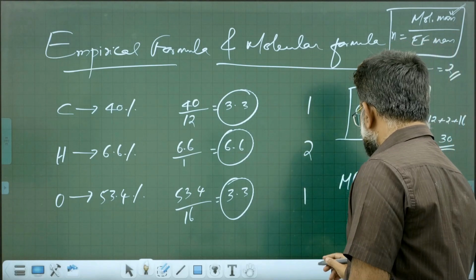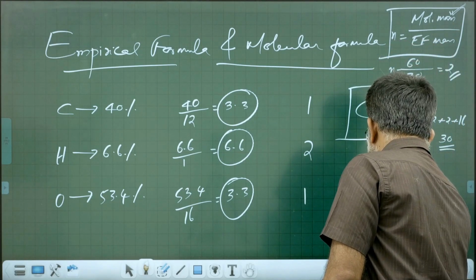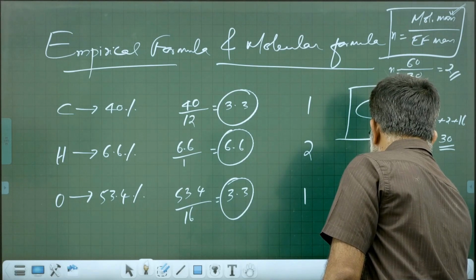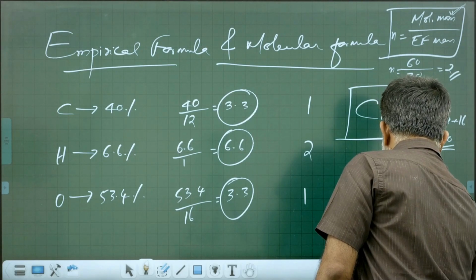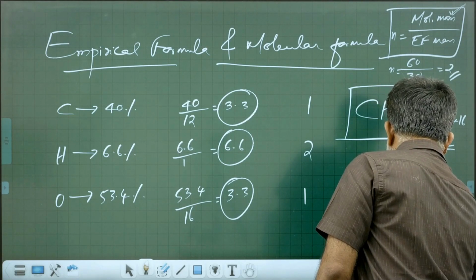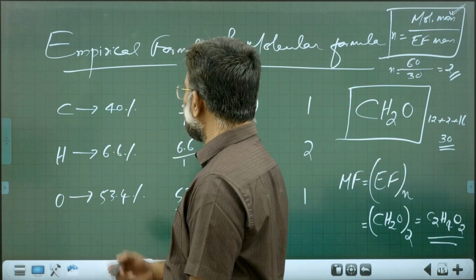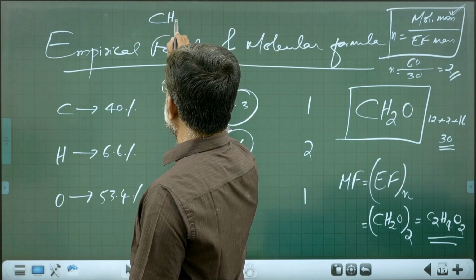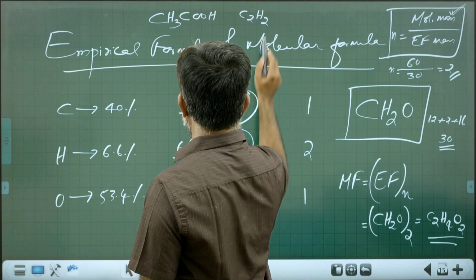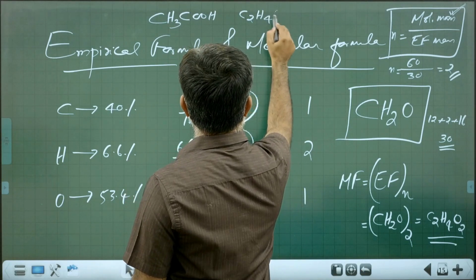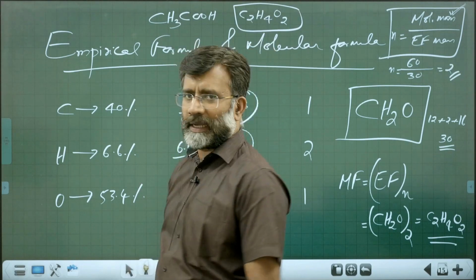You can find the molecular formula. Molecular formula is empirical formula taken n times. So it will be CH2O twice, that is C2H4O2. It could be the previous molecule we were talking about, CH3COOH, C2H4O2. Acetic acid.